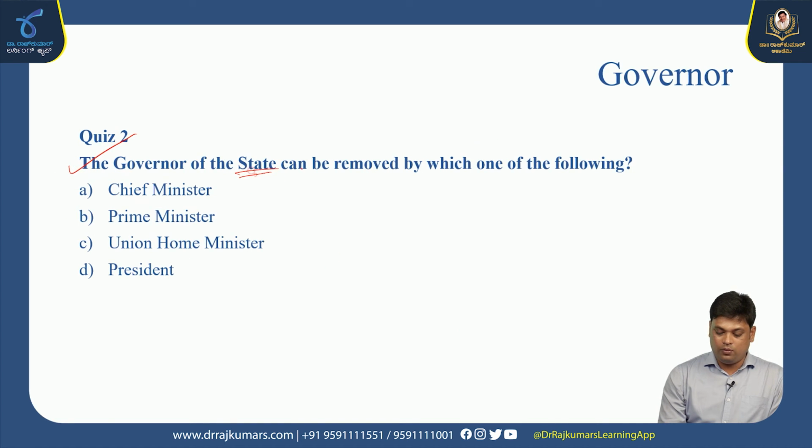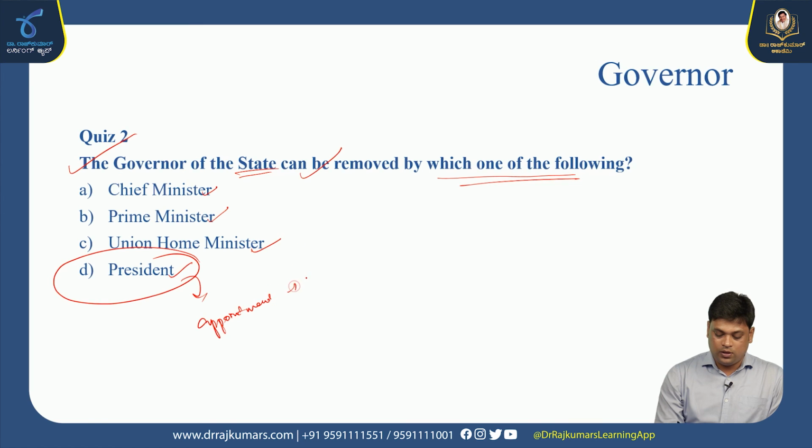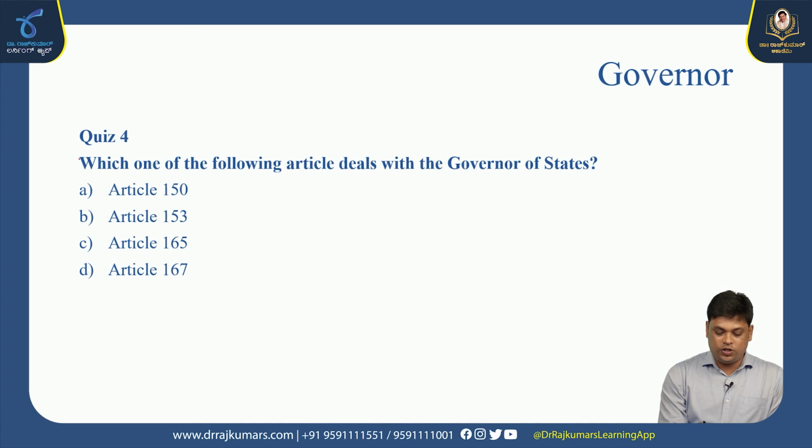The governor of a state can be removed by which one of the following? Chief Minister, Prime Minister, Union Home Minister, President. Only who can remove the governor? The President can remove the governor, because the president is the one who appoints. So for appointment of the governor, he needs to get advice from the Prime Minister. For removing, only who can do that? The President can do that.